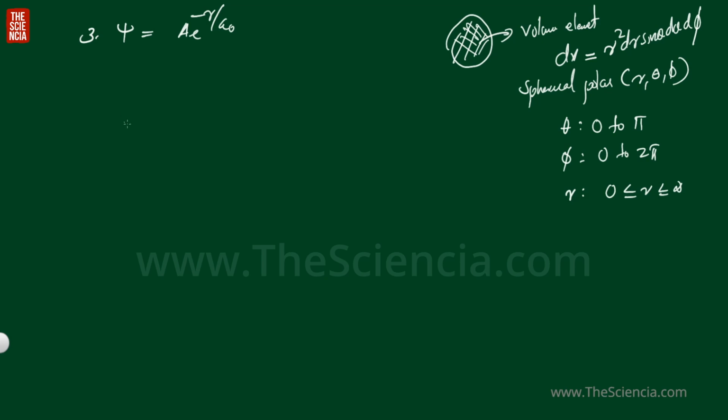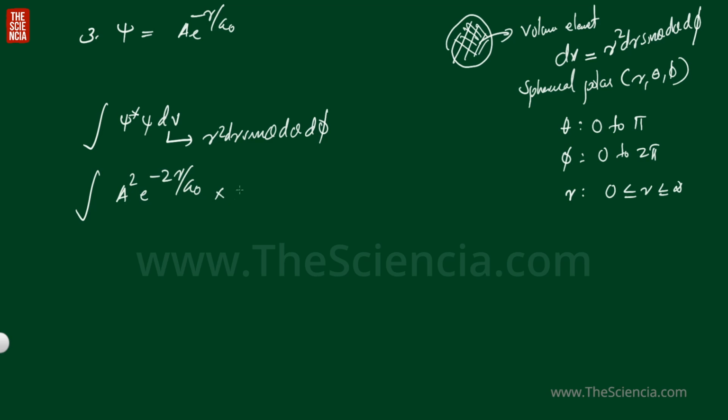Now what is the condition for normalization? That is the integral of psi star psi dV, because now we have to integrate over this entire volume. And we know what this dV is: dV is equal to r square dr sin theta d theta d phi. So we can substitute all these values. What we get is A square e raised to minus 2r by a0 into r square dr sin theta d theta d phi.